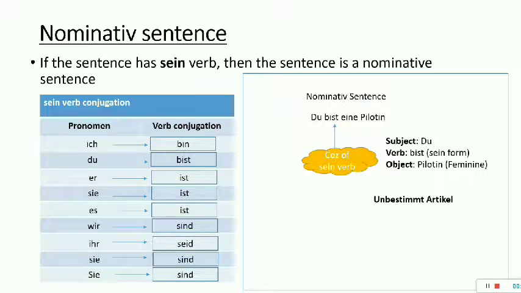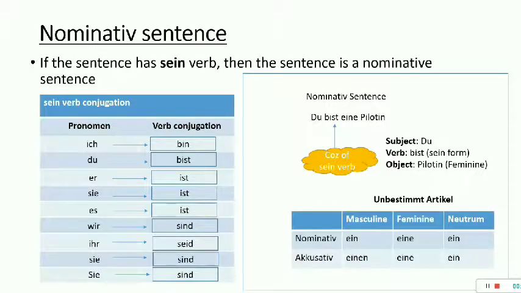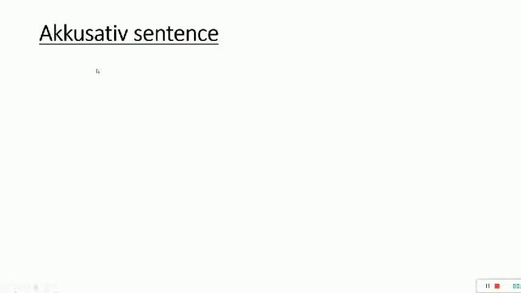Again over here, if I talk about unbestimmt articles, we have the same particular table. This particular sentence is nominative because of the verb bist. Because of this verb bist, we will refer to this particular row, since this is a nominative sentence. And Pilotin is feminine, so I will be referring to this particular cell, that is eine. So for Mann I used ein because of masculine, and for Pilotin, for feminine, I have used eine.